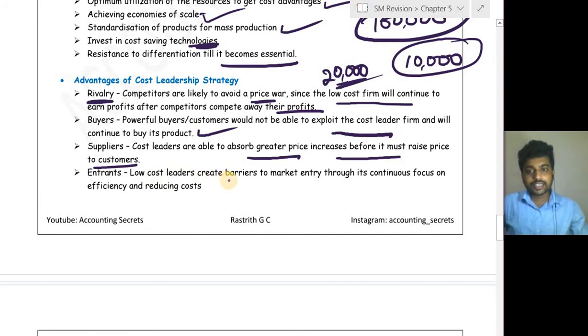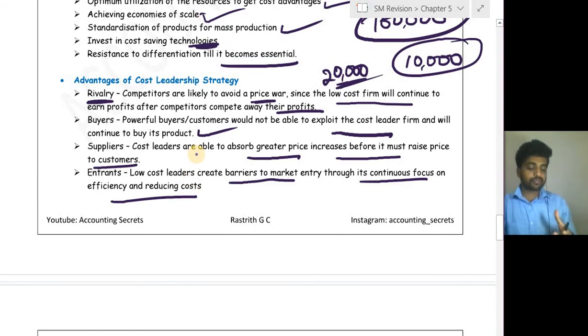Entrance. The low cost leader creates a barrier to market entry through its continuous focus on efficiency and reducing cost. See, when the cost leader is producing so much product, people will go for that. No one looks at the new product, because a new product can't afford a low cost, because their production size will be small. Economies of scale will not be there, because of which they have to charge more.